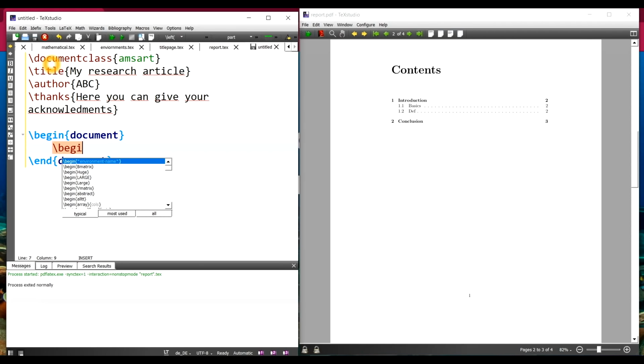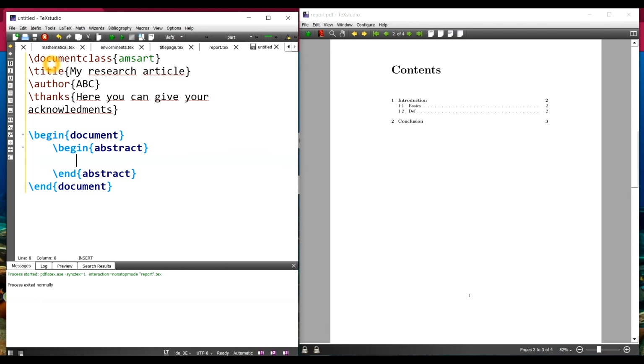Okay. After that, in the begin document, the first thing I need is the abstract in my article. So \begin{abstract}. Whatever abstract you want to write, you write here. Okay. After the abstract, what do we need? We need keywords. Okay. So say K1, K2, K3.